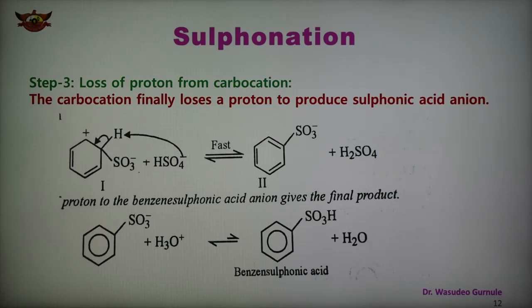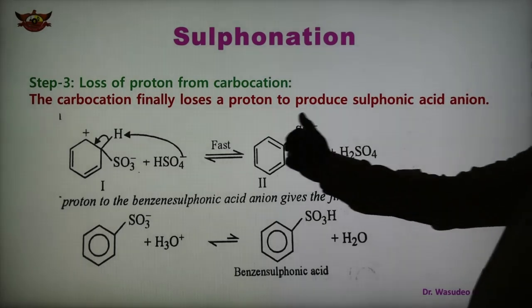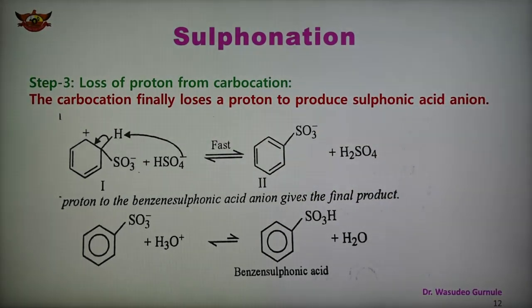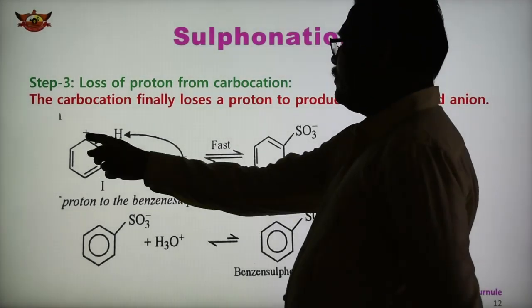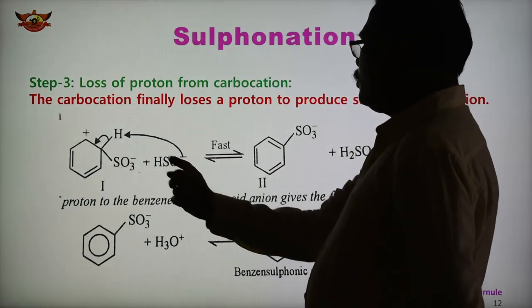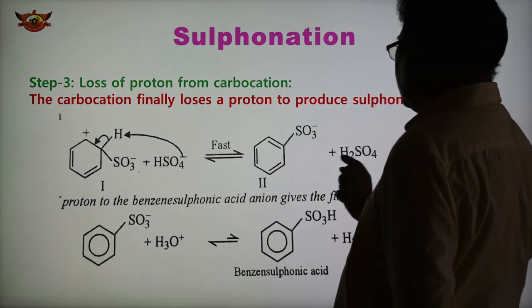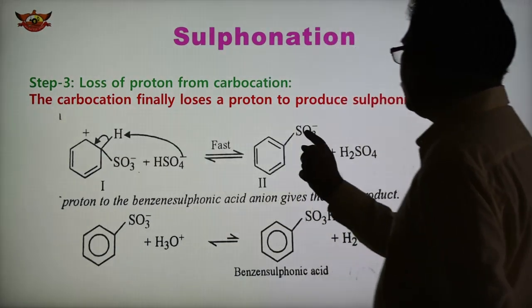carbocation. So carbocation is obtained in the second step, and this carbocation finally loses a proton, forming the sulfonic acid anion. So see here, benzene sulfonic acid. This is the carbocation, the carbon having positive charge, with HSO4 minus, and H plus combined with HSO4 minus and removed, SO3 minus is here.